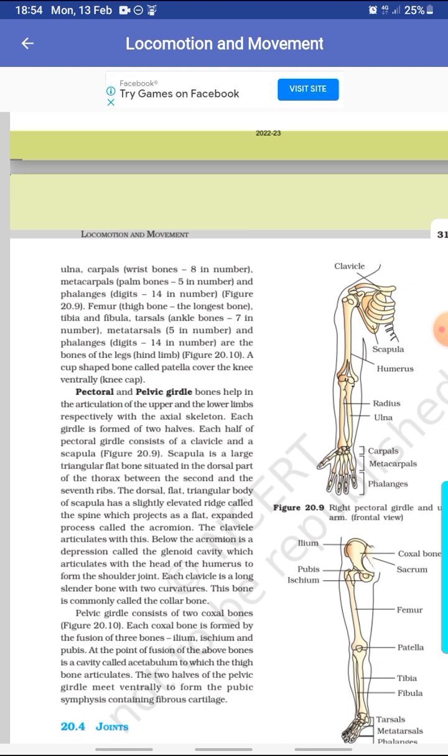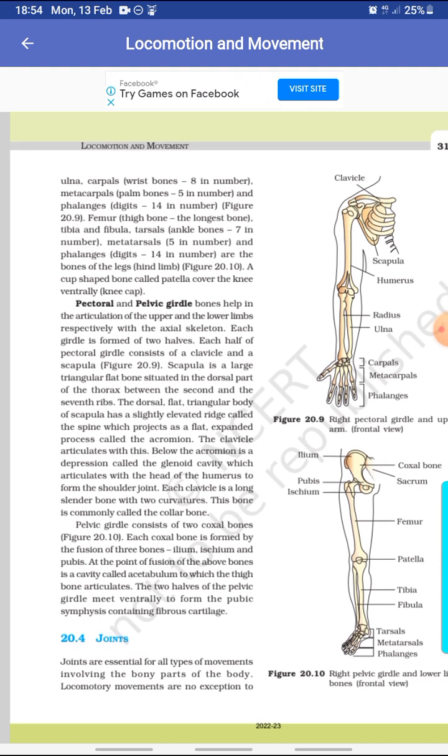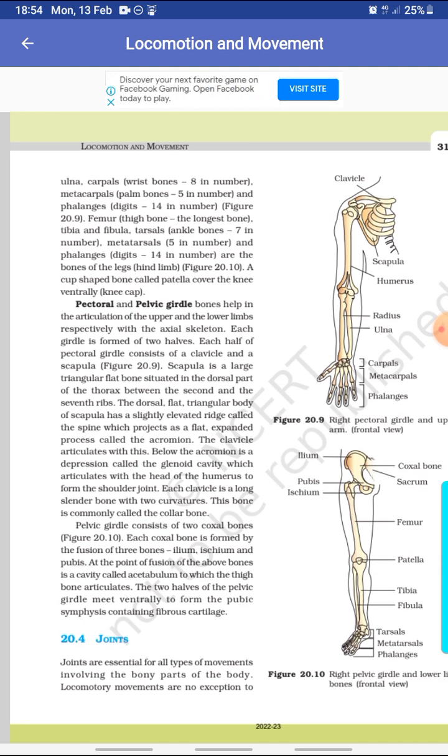Femur, the thigh bone and the longest bone, tibia and fibula, tarsals, ankle bones 7 in number, metatarsals 5 in number, and phalanges, digits 14 in number, are the bones of the legs or hind limb. A cup-shaped bone called patella covers the knee ventrally, the kneecap.